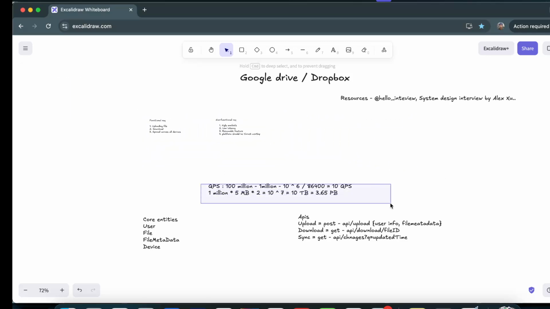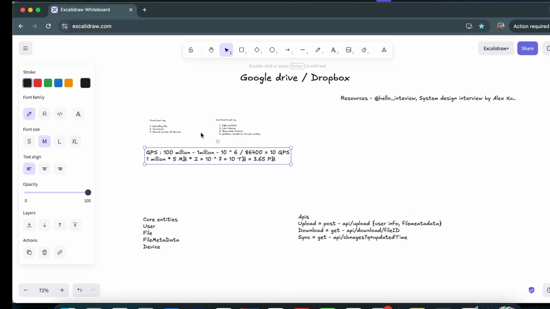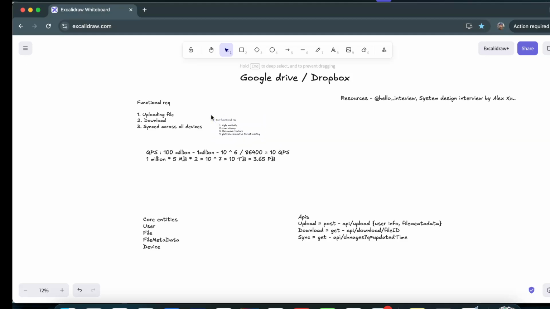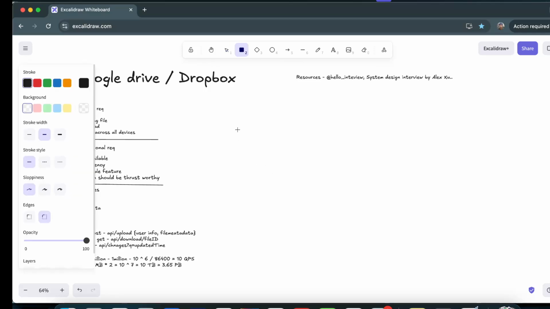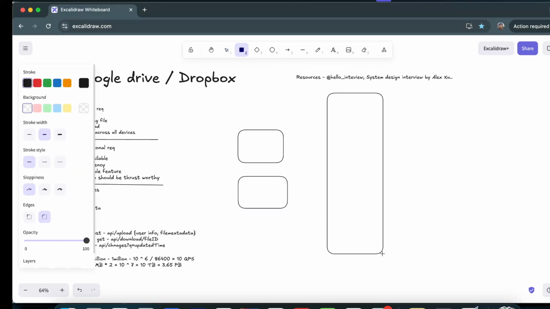Okay, let me just make sure that these contents are visible properly, and I have just rearranged things. So here these are our clients, and clients start interacting with our system. Obviously, we will be using middleware before these requests go to the server.